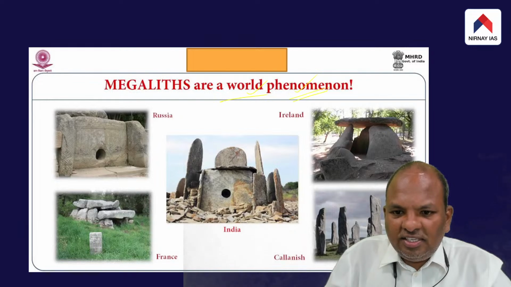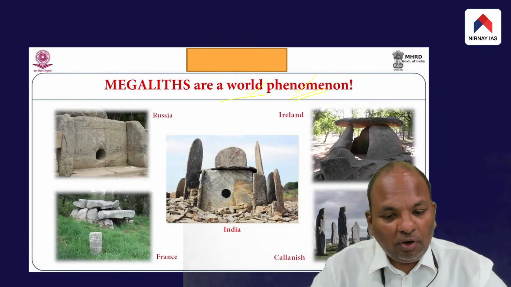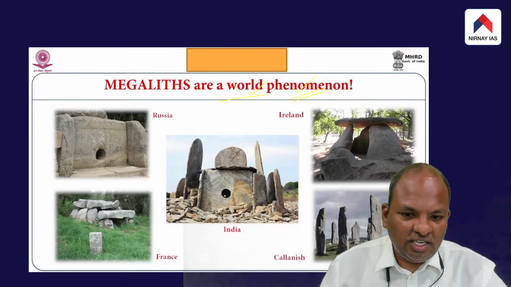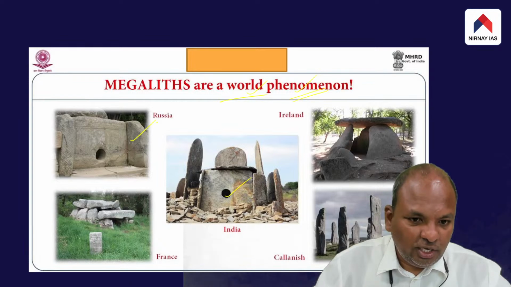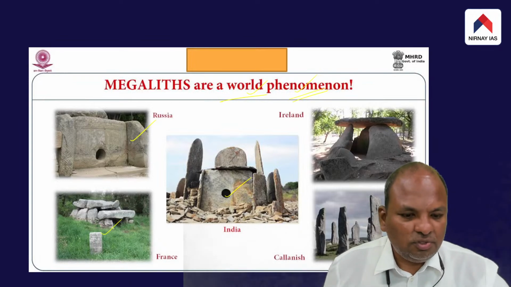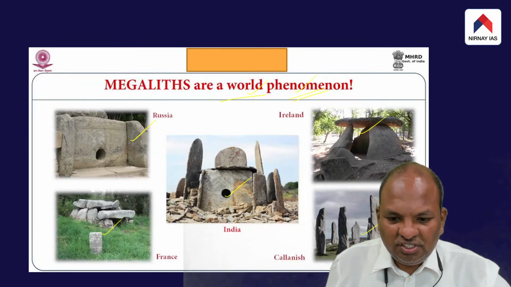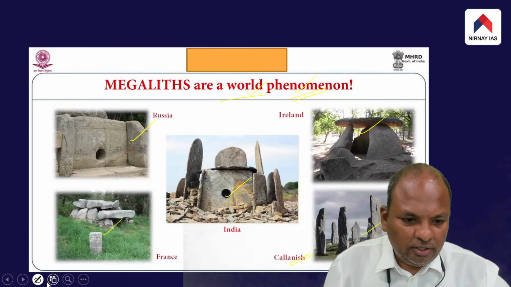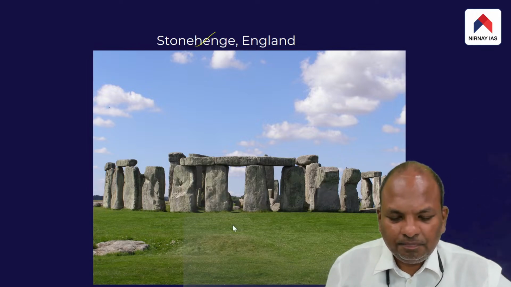The same or similar types of structures can also be found in other parts of the world. Then in Russia also it was practiced. In France also it was practiced. In Ireland also it was practiced. Here is a very important megalithic site that we call Stonehenge.